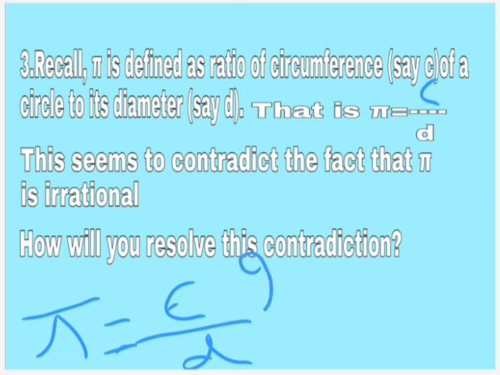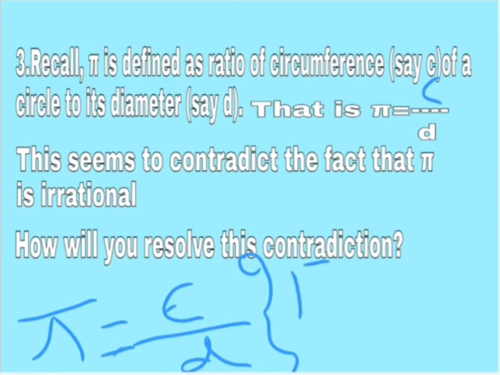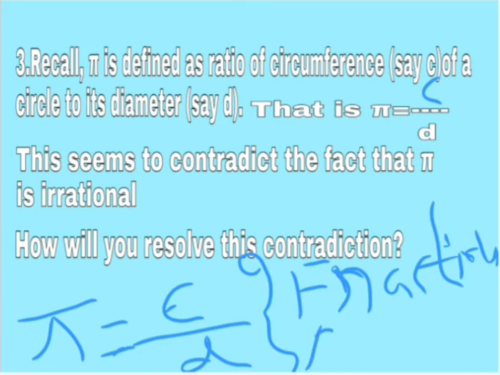C by D is in fraction form, isn't it? So it is in the P by Q form, and any term which is in the fraction form will be considered as a rational number, right? So here they are saying that pi is equal to C by D, that is, pi is a rational number.